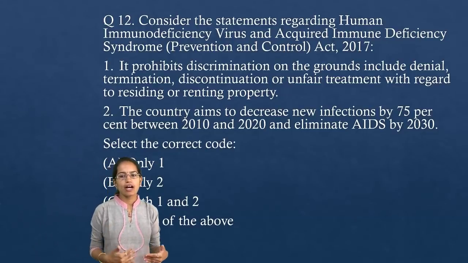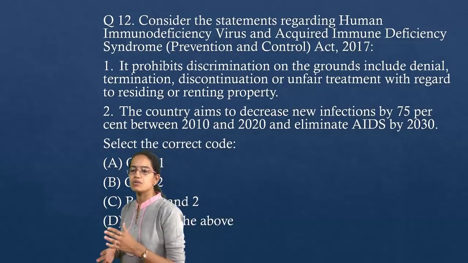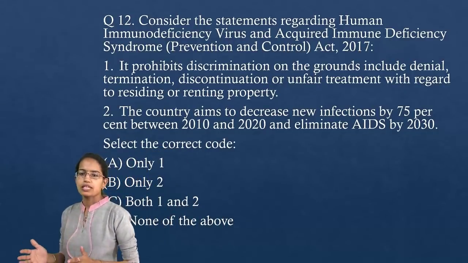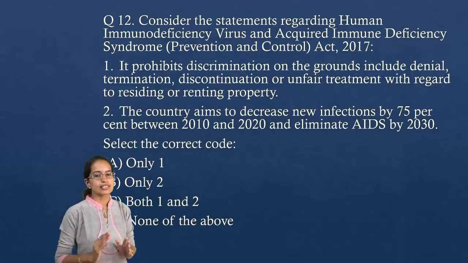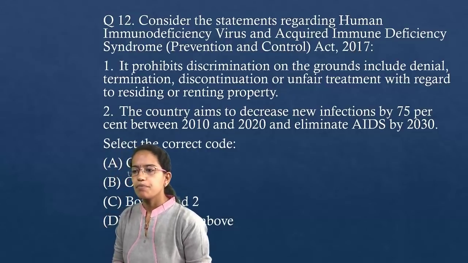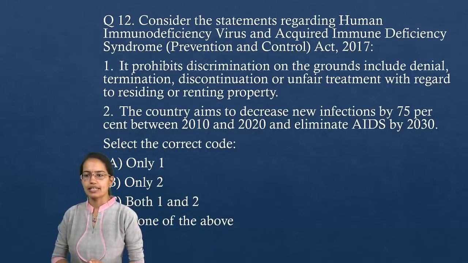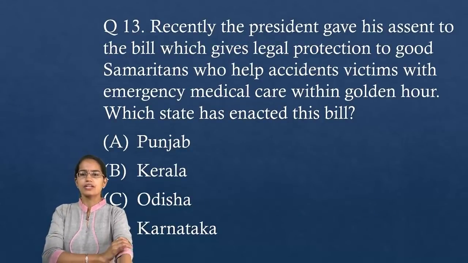Also, India now aims to decrease new infections by 75% between 2010 and 2020 and eliminate AIDS by 2030. So that's the vision. So that's again a very important act that has been recently passed. So I hope that's clear. The next question, again a very important question.